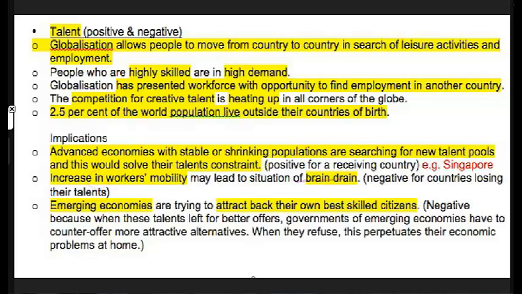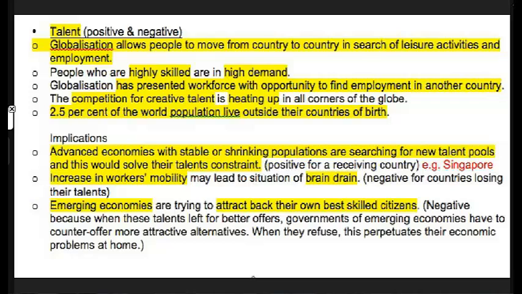Now, emerging economies, of course, you can still correct that. So this is the good, this is the bad, this is positive, this is negative, and of course this is correcting it. How would you correct it? You can still attract back your skilled workers by basically counter offering. And attracting TNCs, of course, if they fail, then that does become a problem. The brain drain continues.